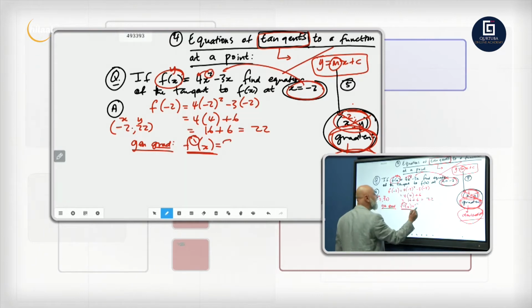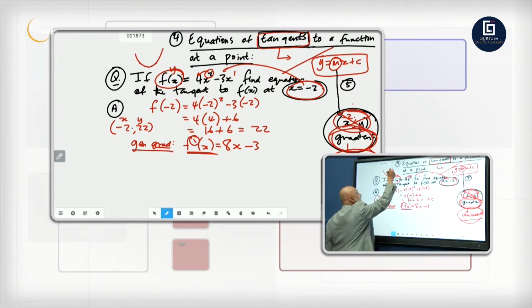2 times 4 is 8. x to the power 2 minus 1 is 1. 1 times minus 3 is minus 3. x to the power 0 is 1. So there we go: 8x minus 3. That's f dash x, your general gradient. At any point on this parabola, it's given by 8x minus 3.